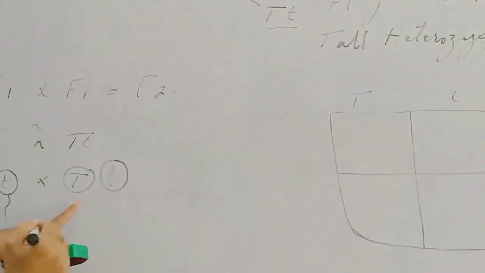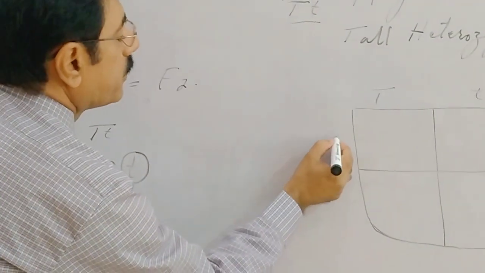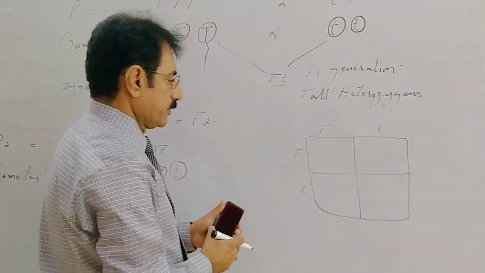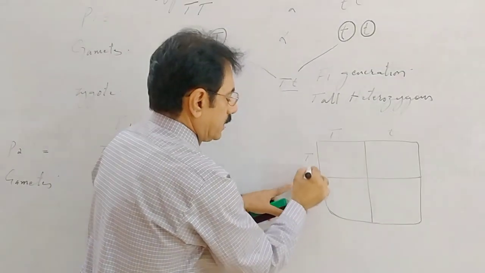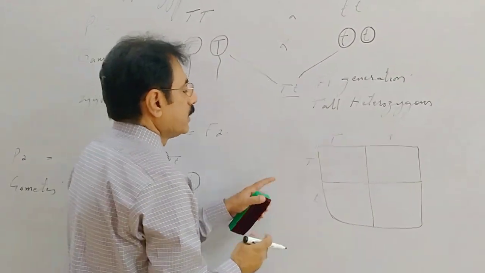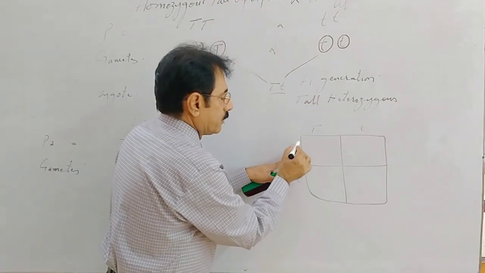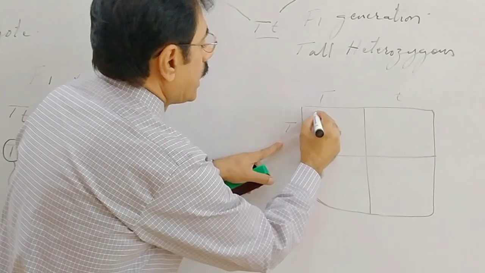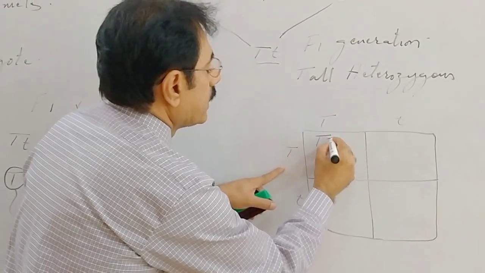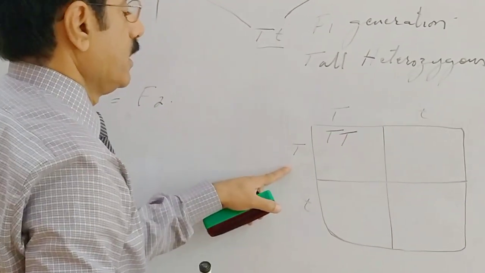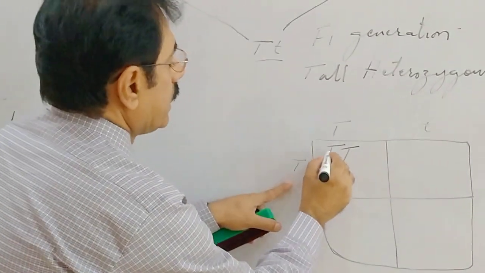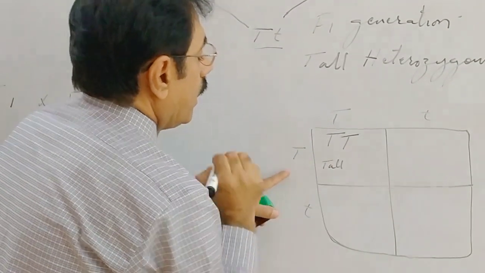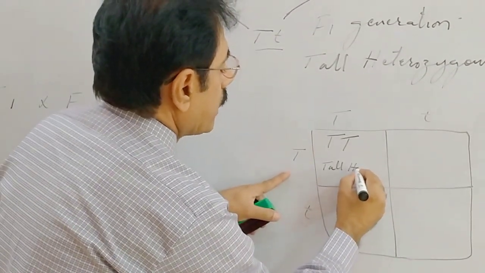And suppose these are the female gametes, T capital and T small. Suppose these are the sperms and these are the ova or eggs. Suppose this ovum fuses with this sperm, the zygote formed will receive both the similar genes for tallness, T capital, T capital, meaning it is tall and it is a homozygous tall.